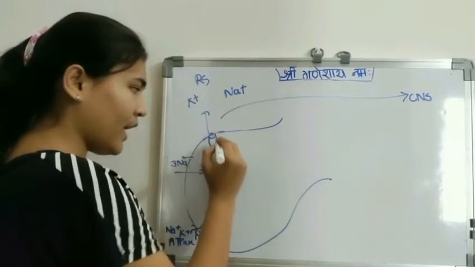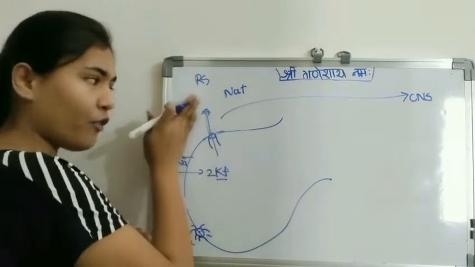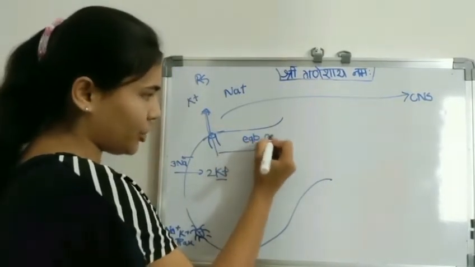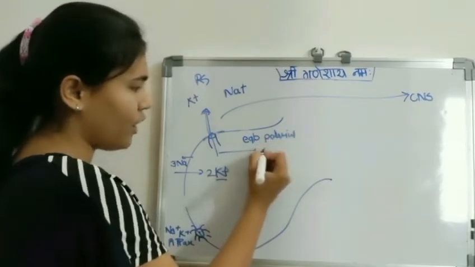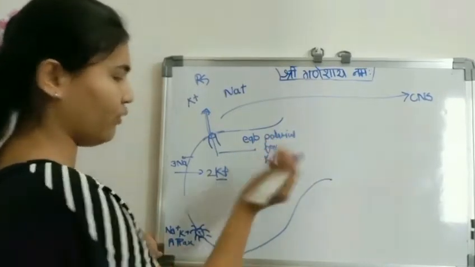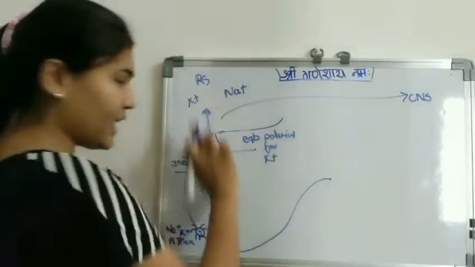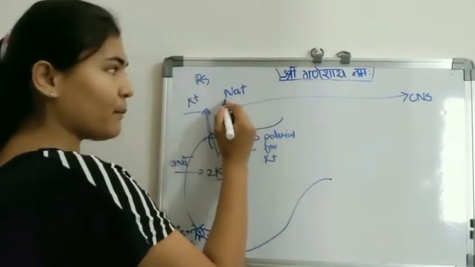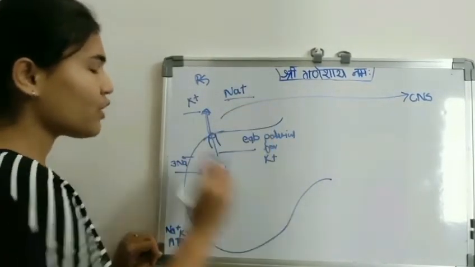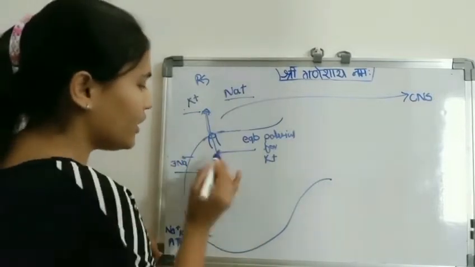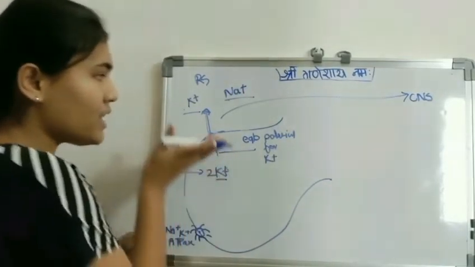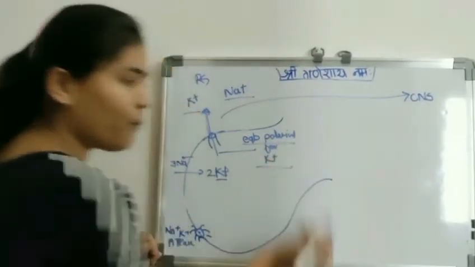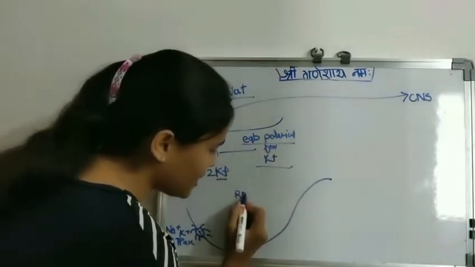So here there is continuous diffusion of potassium out of the cell, and this continues until the equilibrium potential for potassium is reached. Look, in the resting state, the membrane of the neuron is very less permeable to sodium. Sorry, here potassium and here sodium. The efflux of potassium continues until the equilibrium potential for potassium arises, which is also described as the resting membrane potential.